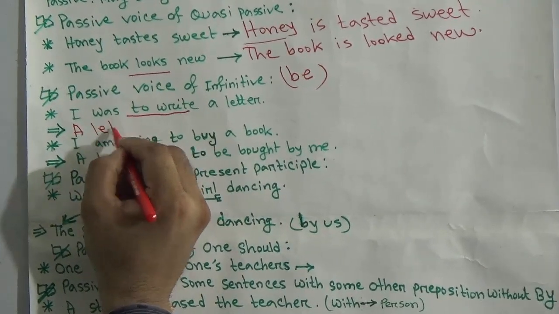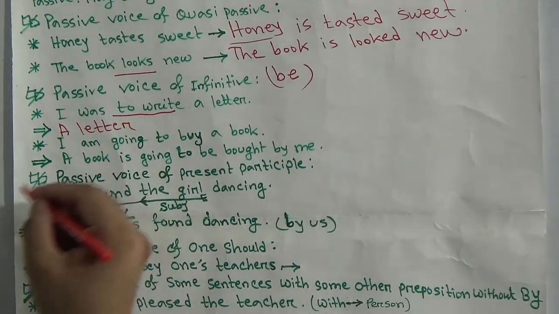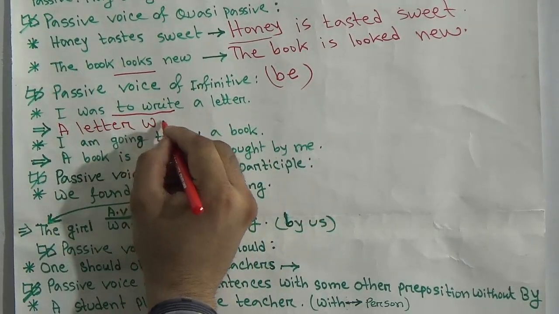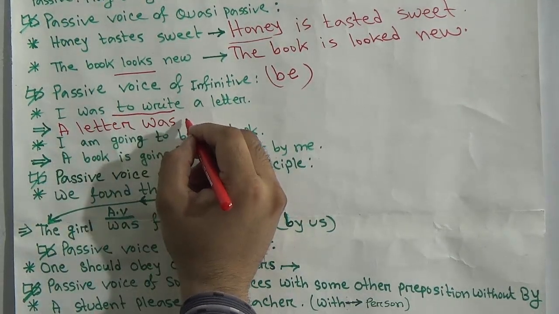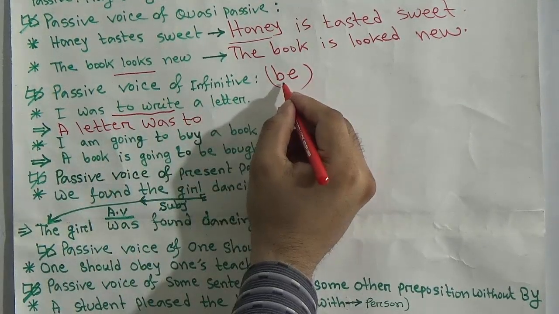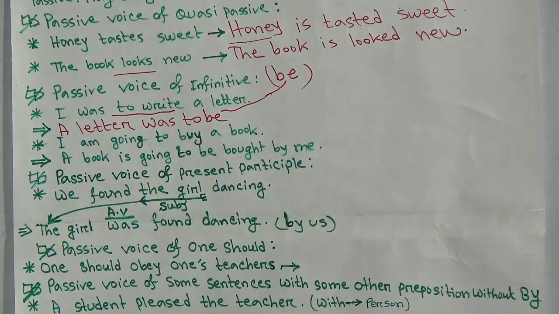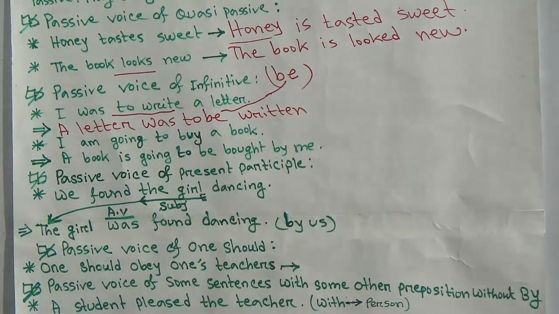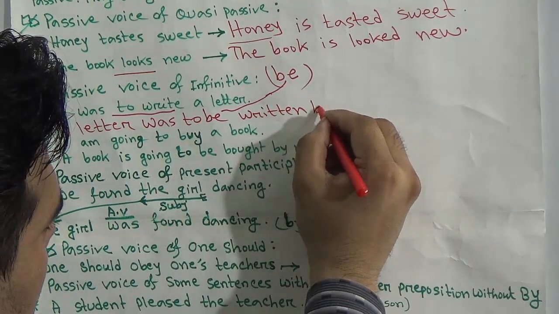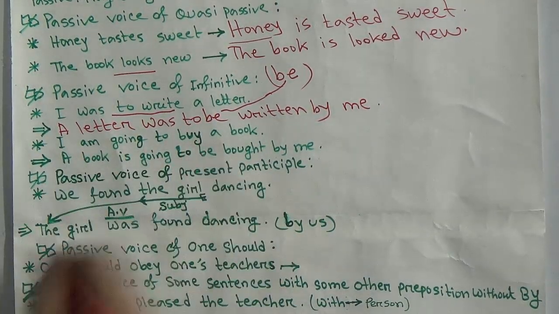A letter. The object I have used here as subject of passive. A letter, then write the auxiliary verb given here, was. A letter was, then the rest of the words, infinitive word to, then our rule says you have to add be. So a letter was to be, then verb in past participle form, written. A letter was to be written by me. I will be in objective form. Next one, I am going to buy a book.